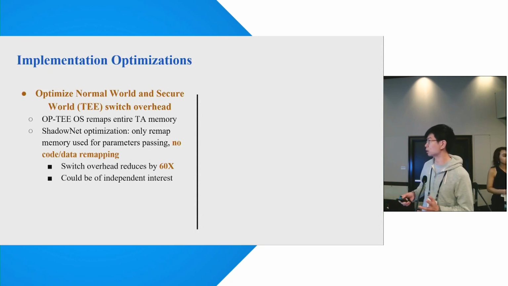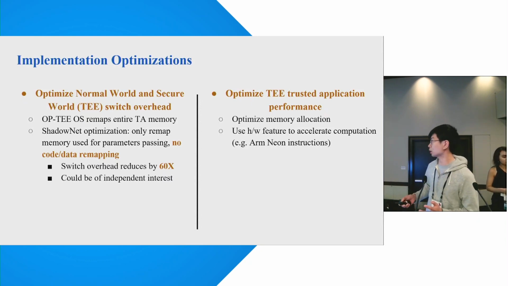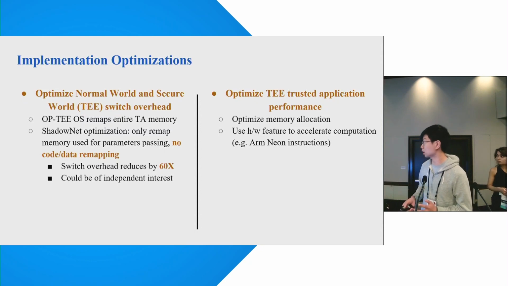So we customized the OP-TEE kernel so that we only remap the memories of the parameters, and we preserve the memory for the weights. This boosts up our performance significantly. When we implement the trusted applications inside the TEE, we also have optimized memory allocations, and we use hardware features to accelerate our computations inside the TEE and the normal world.